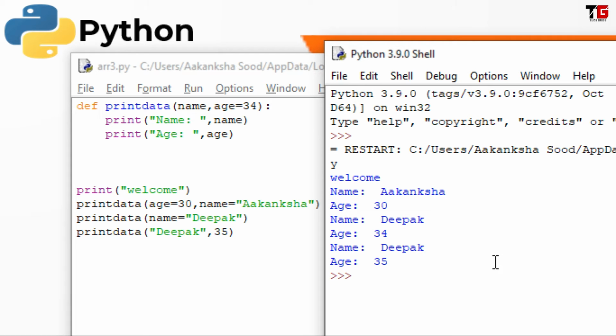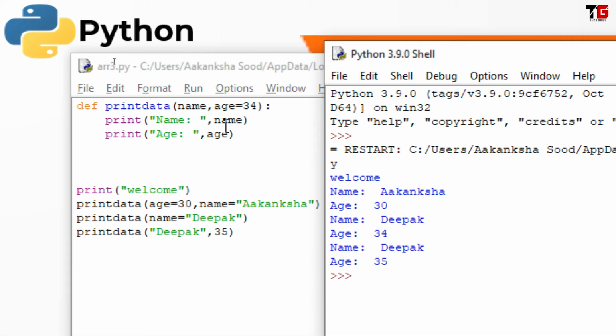First time I am calling this function with both the values, age 30, name Akanksha. So this age variable will have 30, name will have this name. So I am getting the correct output. Second time I am specifying just the value of name. I am not specifying any value for age. So the default value of age, which means 34, will be used. Third time I am calling the function with both the values, so these given values will be used.